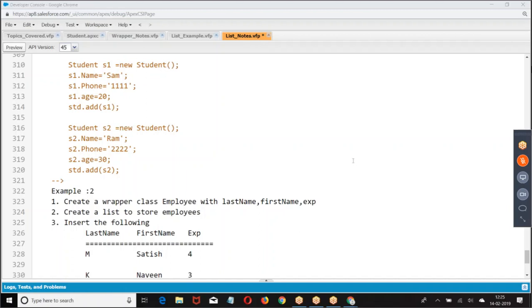Again, I'm repeating. Array, list, set, map are the core concepts. If you are strong with these concepts, you are comfortable with 80% of the development. So practice more number of examples.